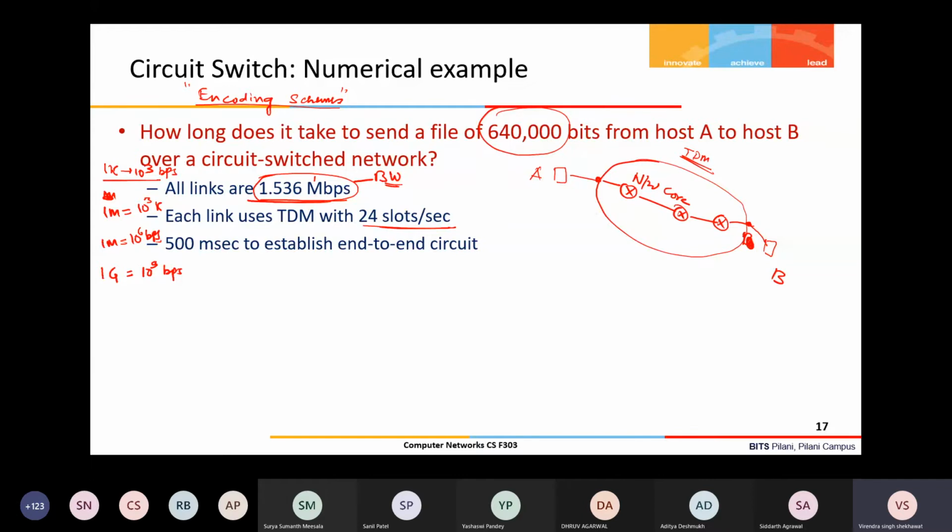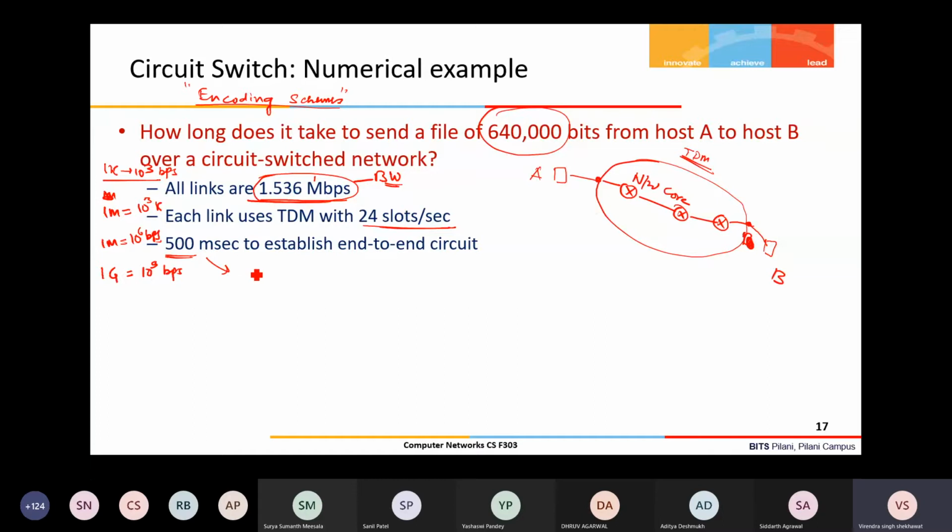There is also a concept of statistical multiplexing, in which a high priority user may be assigned more than one slot, but let us not go into that right now. We make it simple: one slot per user in one round. And 500 milliseconds is required to establish the end-to-end circuit.